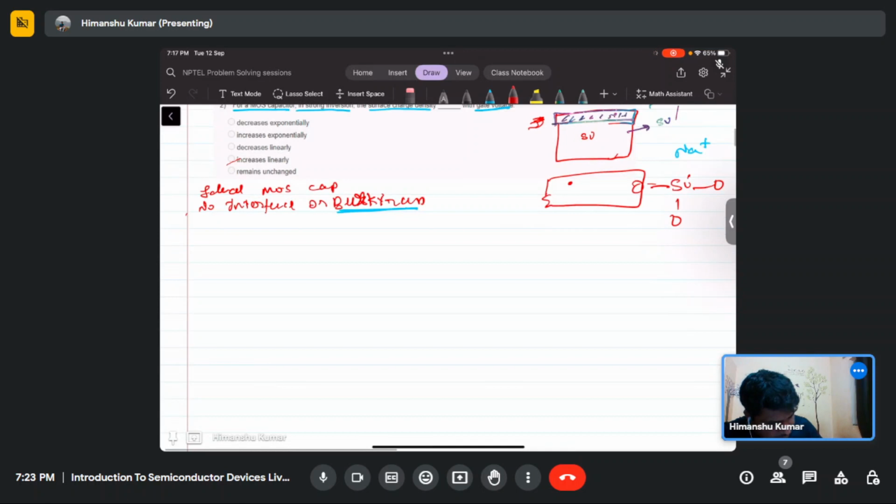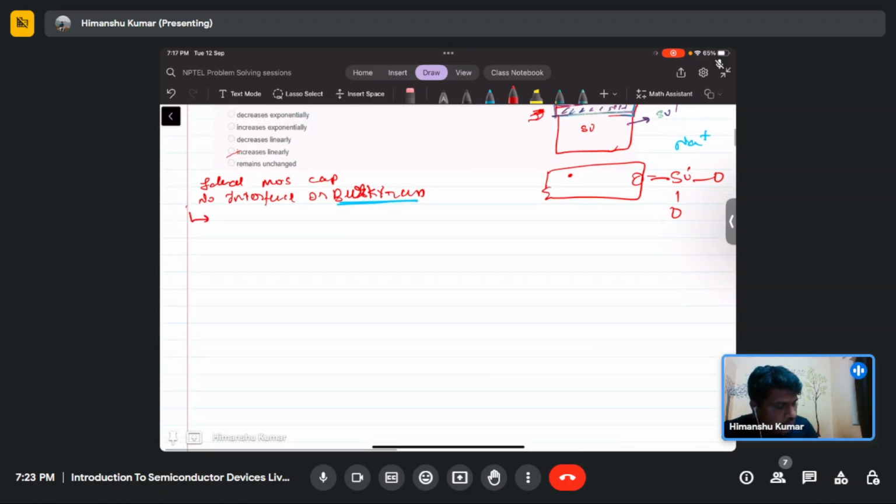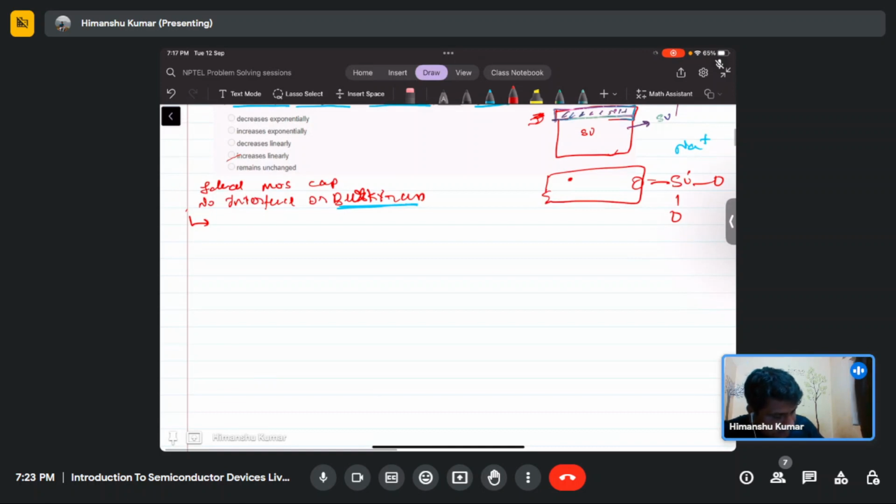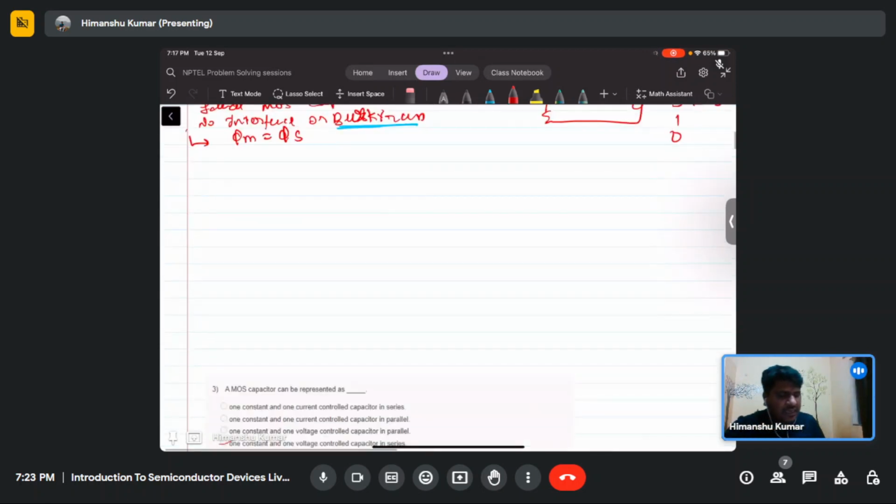The other thing is the metal work function: phi m is equal to phi s. So what does this mean? Metal and semiconductor work functions are the same. So if we draw the band diagram, suppose this is the vacuum level. How will we draw the band diagram?